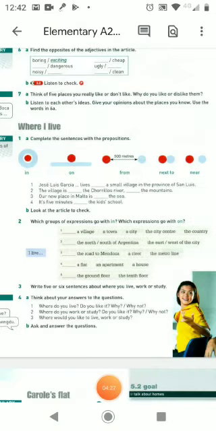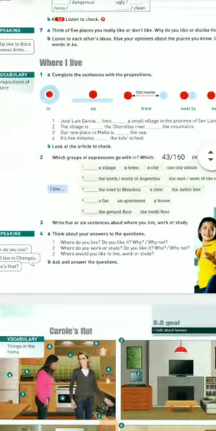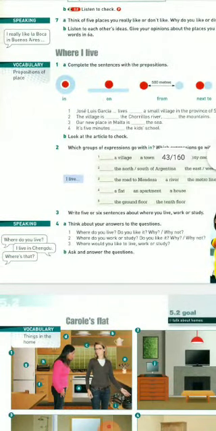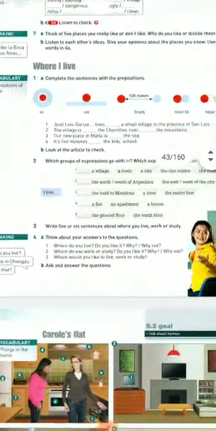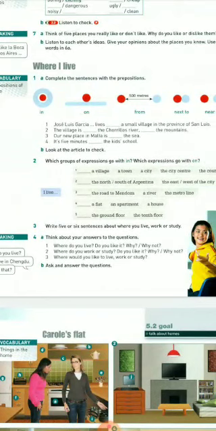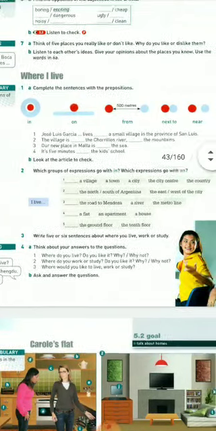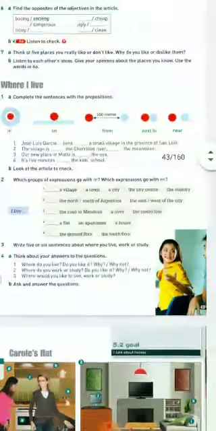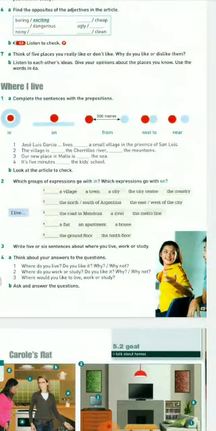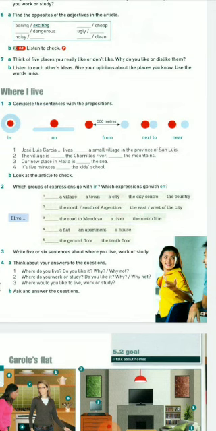Okay, continuing with where I live, we are going to talk about prepositions. Prepositions of place tell you the position or where things are. If you use in, you'll talk about inside. You know that you're talking about inside a place. On is on top of it. If you use from as a preposition, you talk about distances in this case. Next to, it is one next to the other. It's like very close. And near is that they are close but not like touching each other.